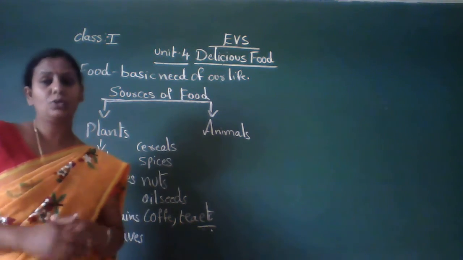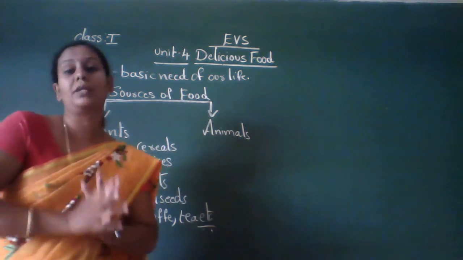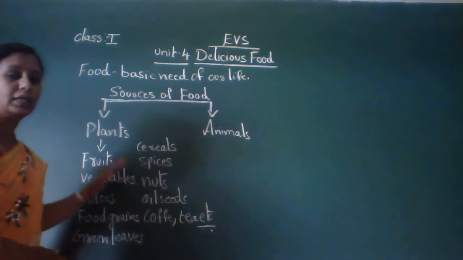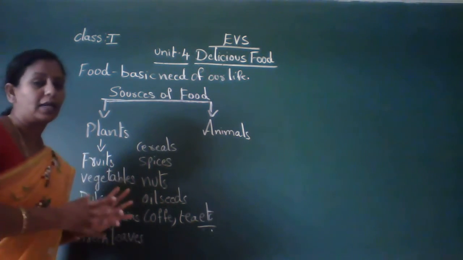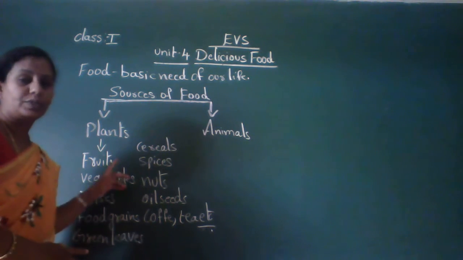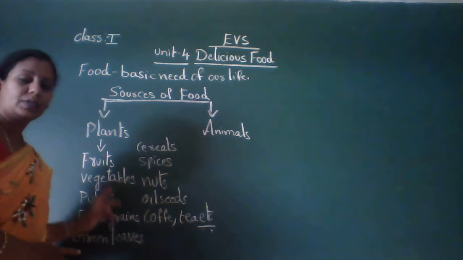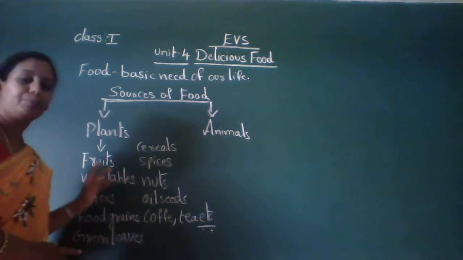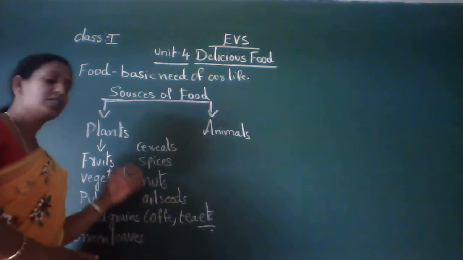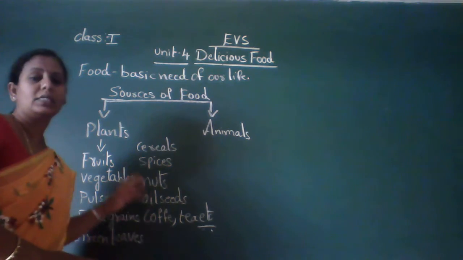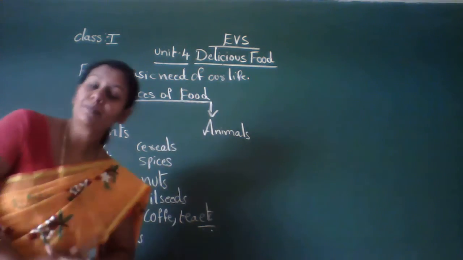So different parts give different food items. So first we learn about what food items we get from plants. So plants give food items: fruits, vegetables, pulses, cereals, food grains, green leaves, spices, nuts, oil seeds, coffee, tea, everything we get from plants.